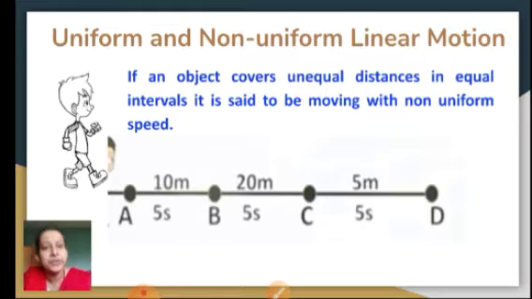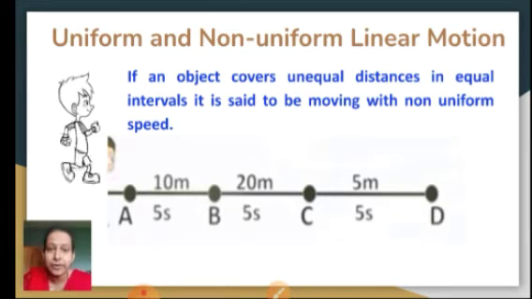So when you divide 10 by 5, in the first path AB, the speed is 2 meters per second. Second part 20 upon 5, it becomes 4 meters per second. That means the boy's speed has increased 2 times, from 2 meters per second to 4 meters per second. And lastly, it is 1 meter per second. That means again the speed has reduced.